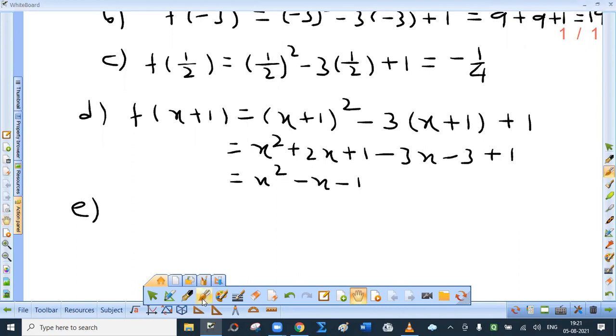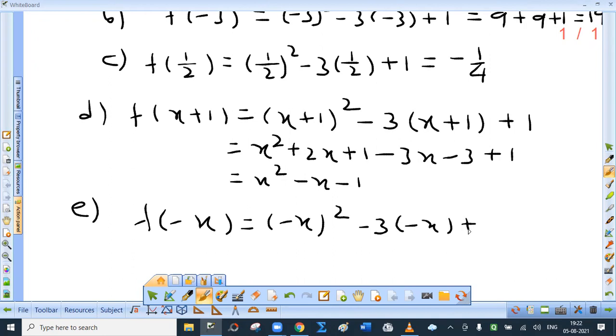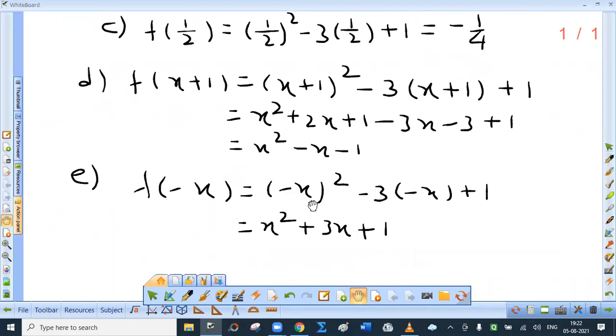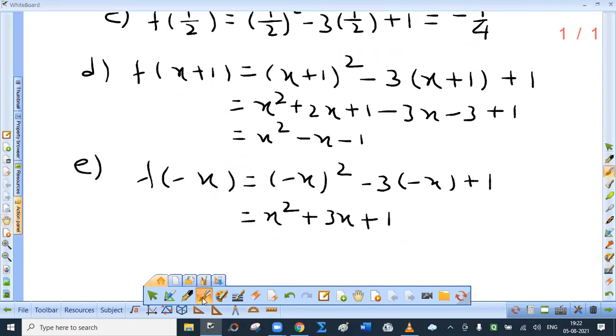Then E part, f of minus x. This is interesting. So square of minus x. Then minus 3 times, put minus x in bracket, plus 1. I hope you understand the difference between expression and equation. See, f of x is x square plus 3x plus 1. There is no point in finding the roots. You can use the word factors. Don't say roots. But we are not asked to find the factors.